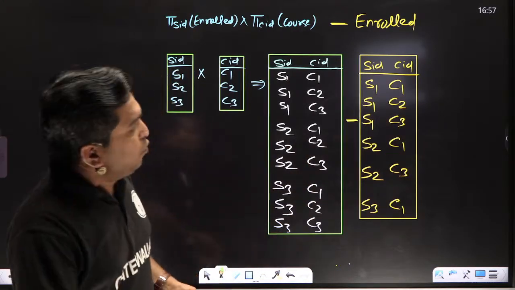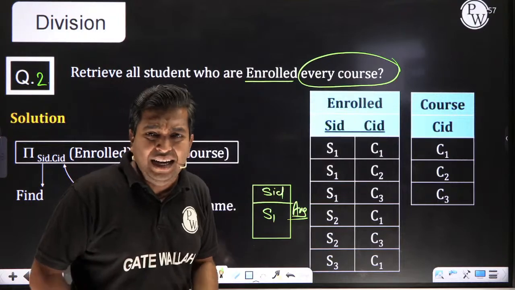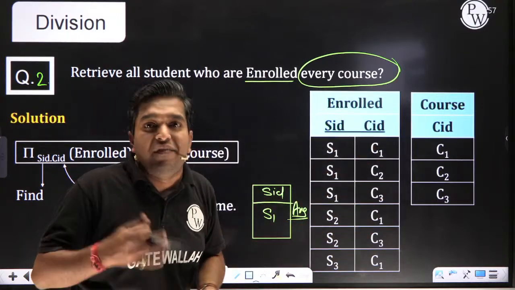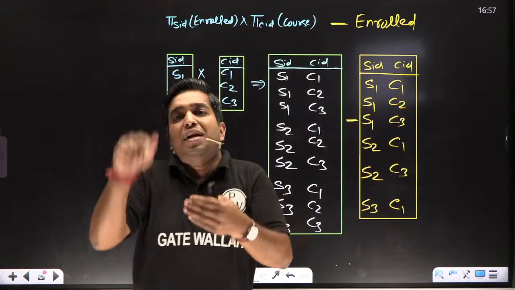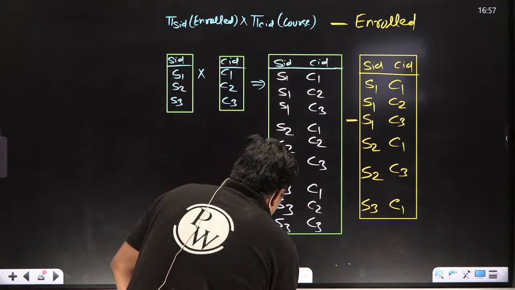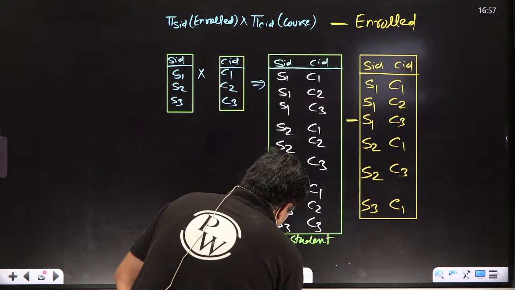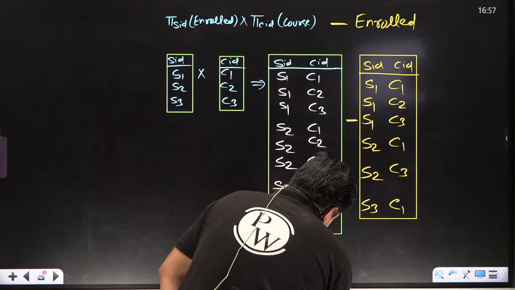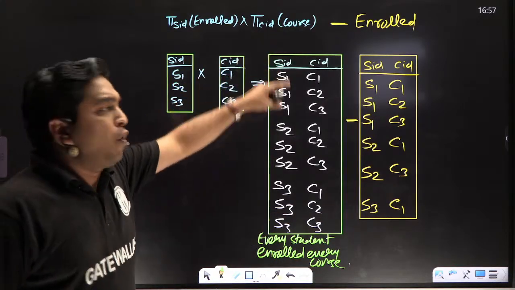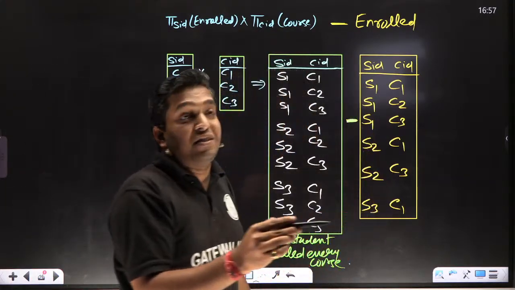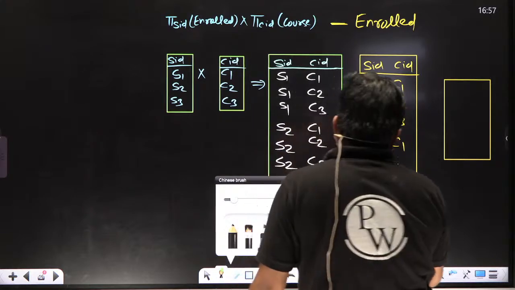Now listen carefully. By watching the table, I can easily say S1 is the student who enrolled in every course. But I don't have a table. So what do I do? First of all, I assume every student enrolled in every course, my dear. Then I subtract the attendance sheet. Then what happened? Let me know what the output is.